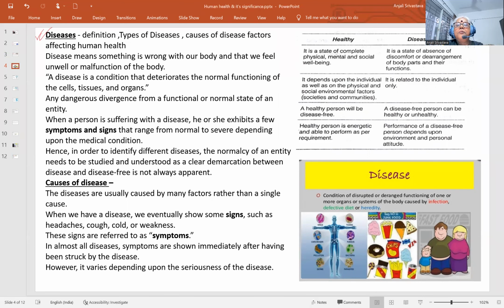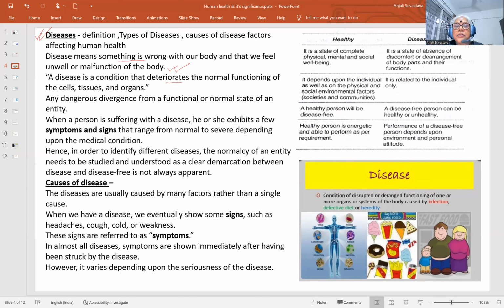So disease may be defined as something is wrong, all is not well, we feel unwell, or there is malfunctioning of the body, which may result in a disease. A disease is a condition that deteriorates the normal functioning of cells, tissues and organs. In biological terms, disease is the deterioration of the normal functioning of the body's cells, tissues and organs.